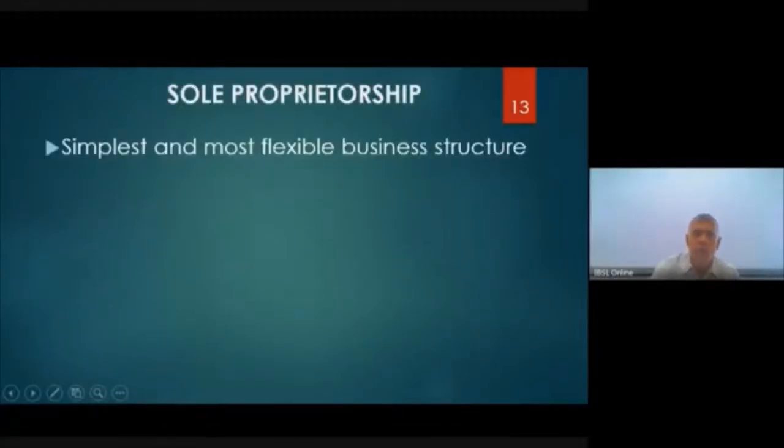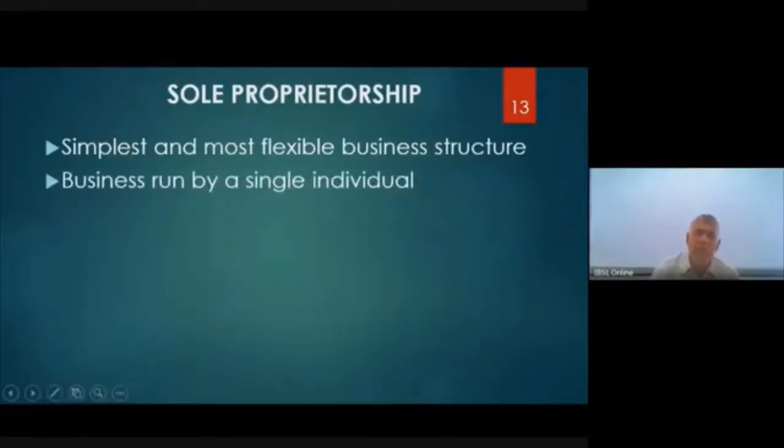Sole proprietor, I told you this at the very beginning. Now, when you have various types of business structures, this is the simplest of all, and it is very flexible also. A business run by a single individual, underline the word single. In a sole proprietorship, the business is owned by one person and he is the man who runs the business. He is called the proprietor.